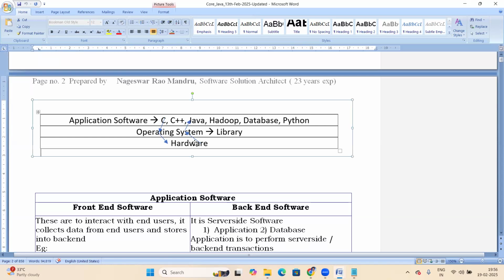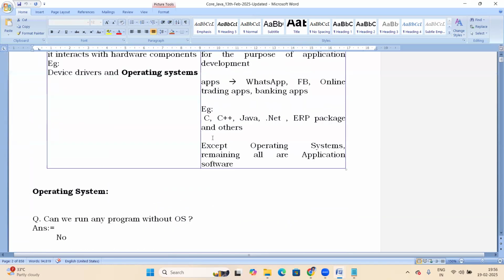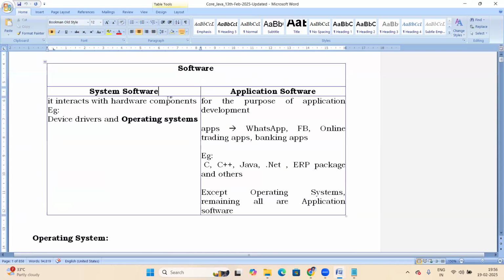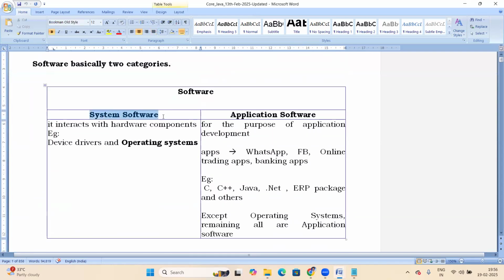From this discussion, what is Java? Is it system software or application software? Tell me, what is Java? What do you understand from the explanation?